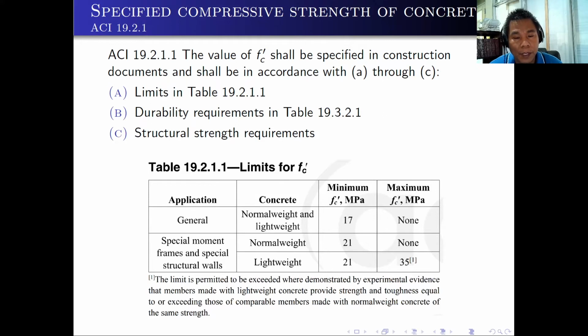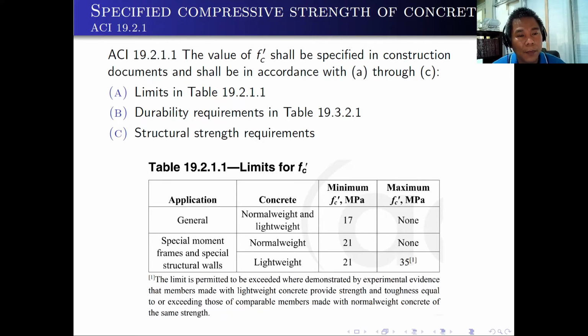For the lightweight concrete, there is a maximum f'c given, that is 35. Here, the limit is permitted to be exceeded where demonstrated by experimental evidence that members made with lightweight concrete provide strength and toughness equal to or exceeding those of comparable members made with normal weight concrete of the same strength.